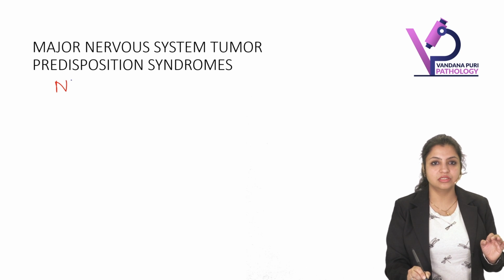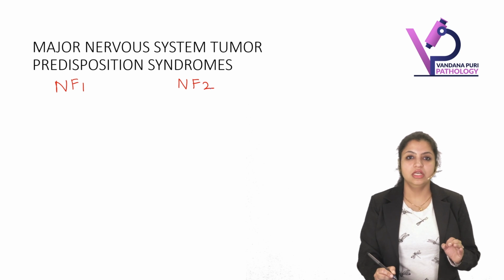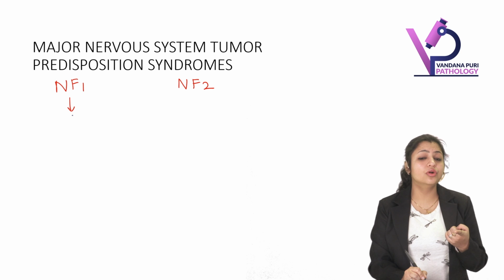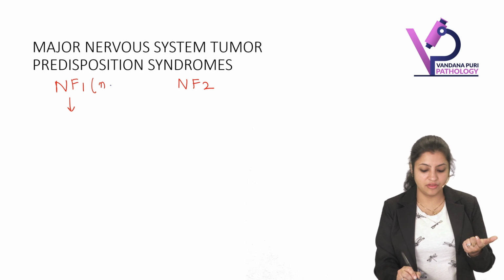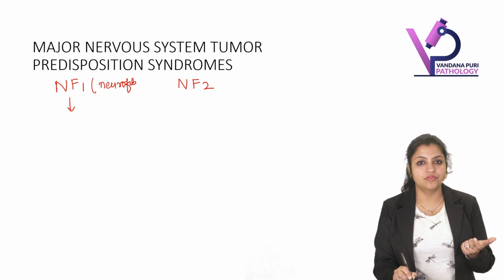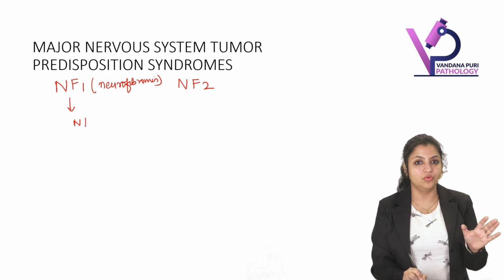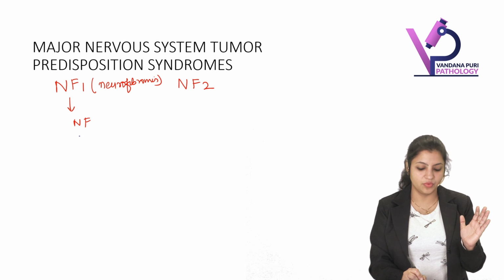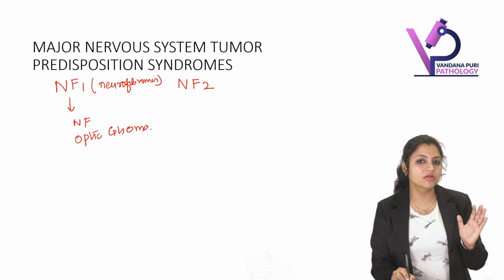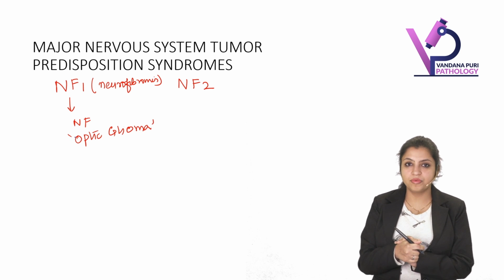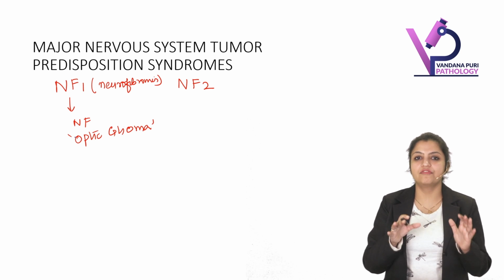So starting with first, NF1 and NF2. NF1 usually is associated with, you all know, neurofibromas, isn't it? And the product of NF1 is called neurofibromin. And it is associated with neurofibroma, that you know. What about in brain? Which tumor is associated with NF1? Optic gliomas. I hope you remember we discussed just now about it. So whenever a person is having optic glioma, has a strong predisposition with NF1.